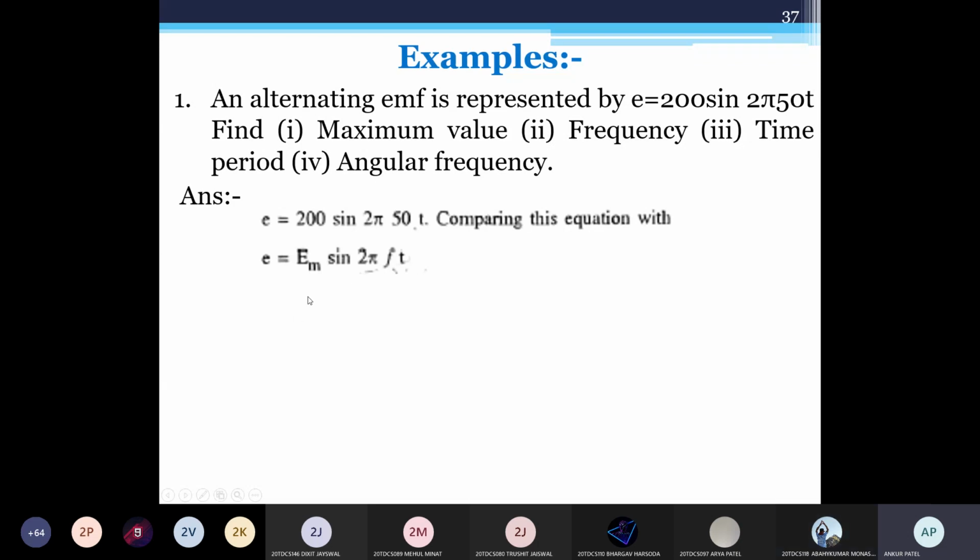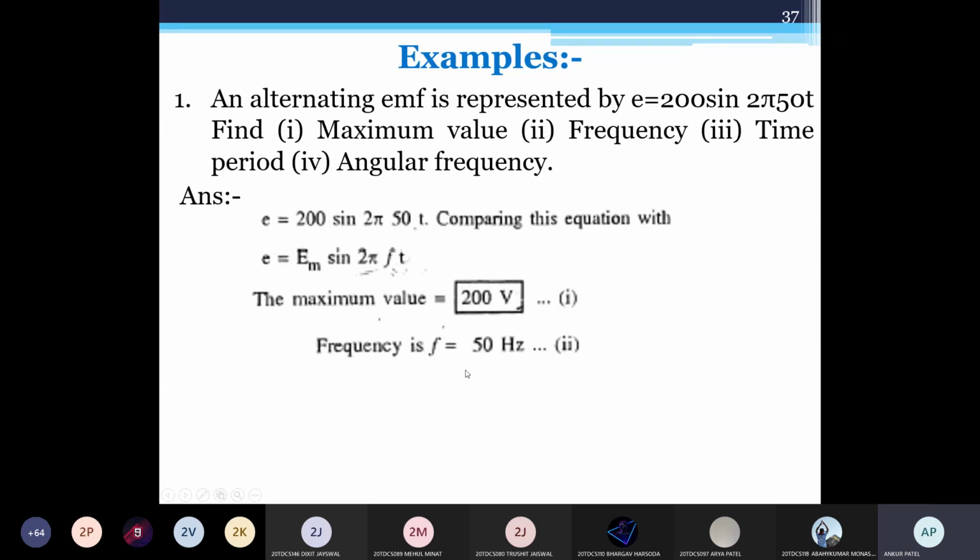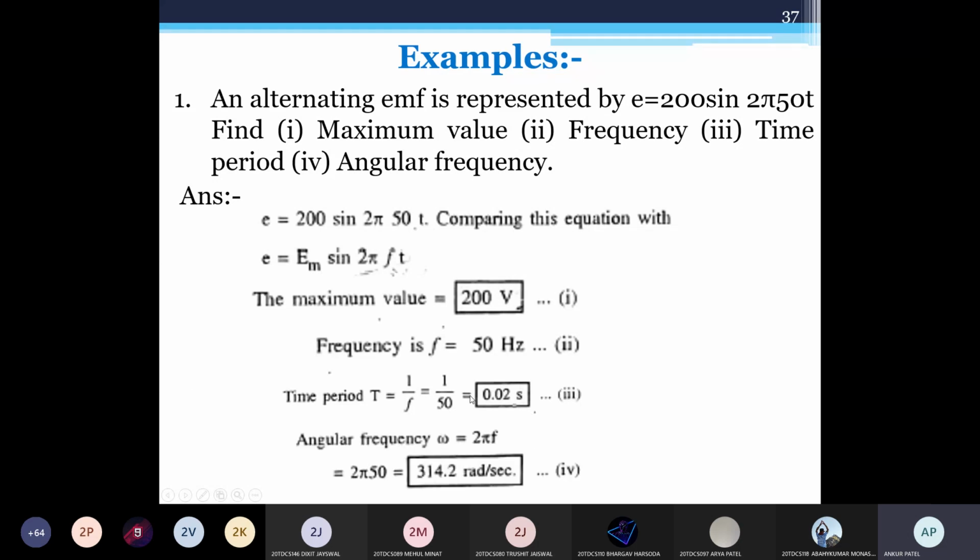We are just comparing with the standard equation Em sin 2 pi ft. So maximum value 200 volt, frequency 50 hertz, time period T equal to 1 by f, 0.02 second, and angular frequency omega equal to 2 pi f, that is 2 into 3.14 into 50, so 314.2 radian per second. Anyone having a query for this example?